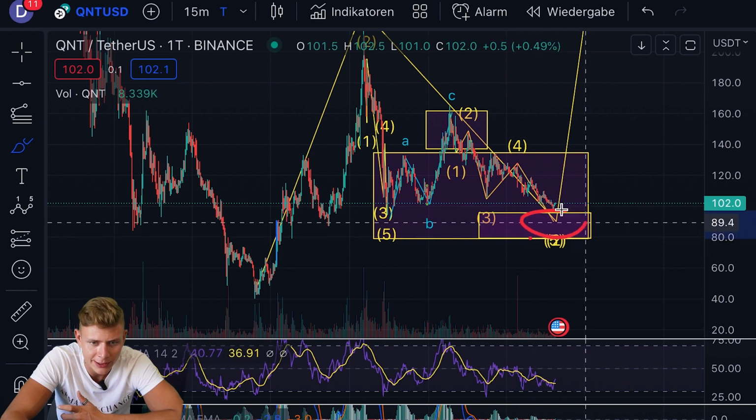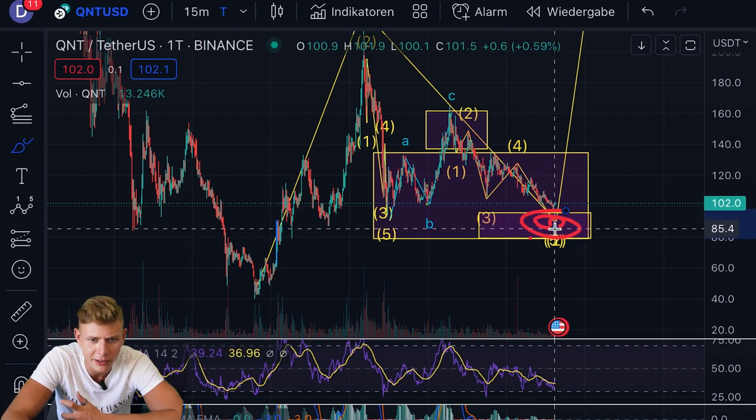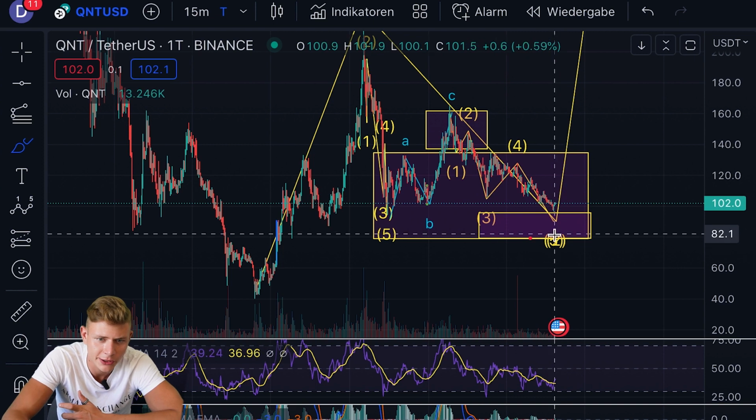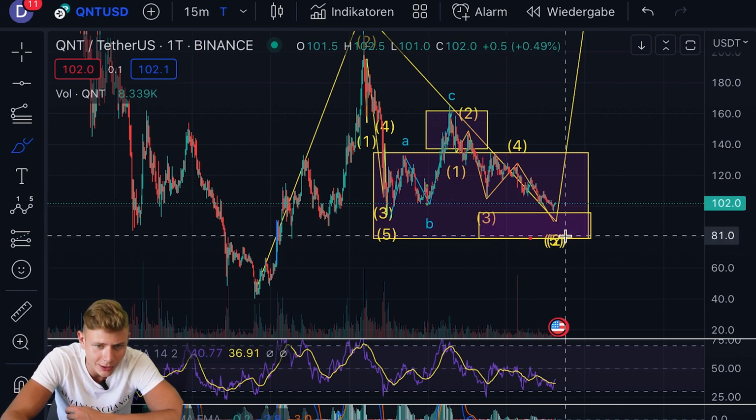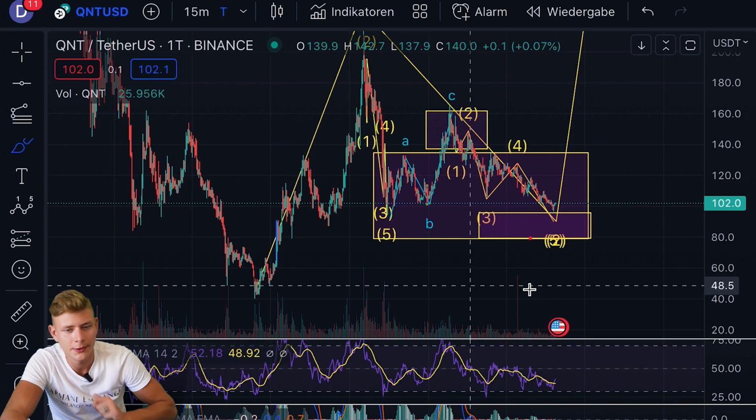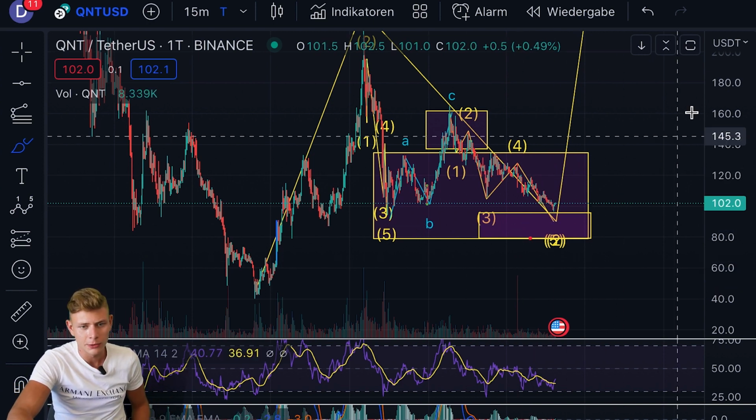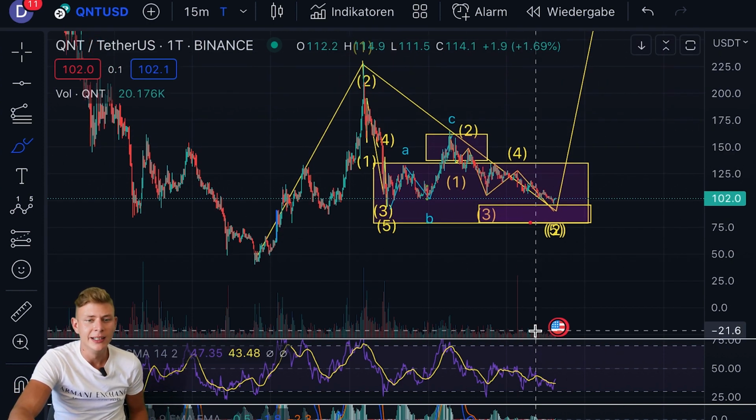If we're coming here in that area, I personally will buy QNT for the long term, and I will accumulate here in this area. If we're not coming down to this area, I will personally not go into QNT, or I will not jump after this trade. Yeah, let's see if we're coming down.